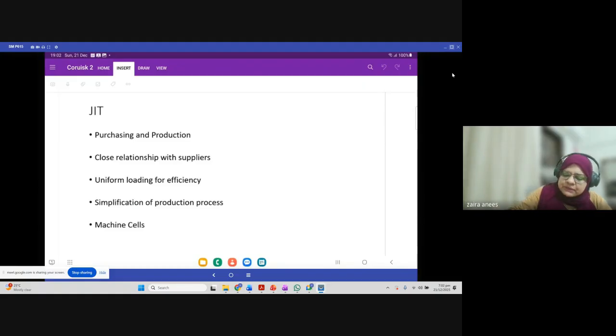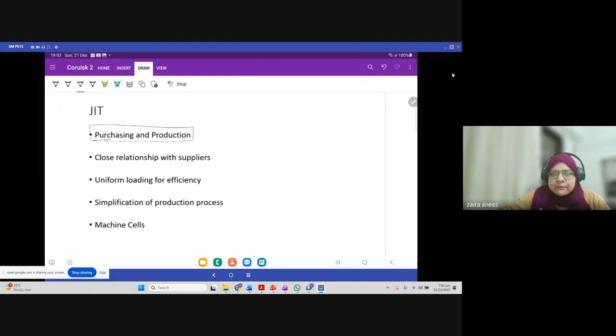Like there are two options. The first option is that you can have just-in-time production. You can have just-in-time purchasing, both, right? So just-in-time production means that we will produce when there is a demand, right? Just-in-time purchasing means we will purchase when we need raw material, right?